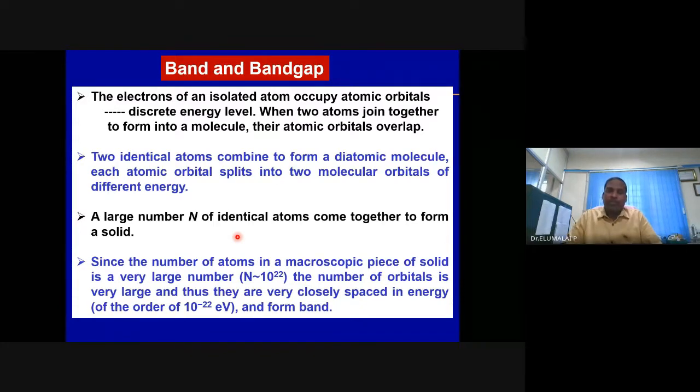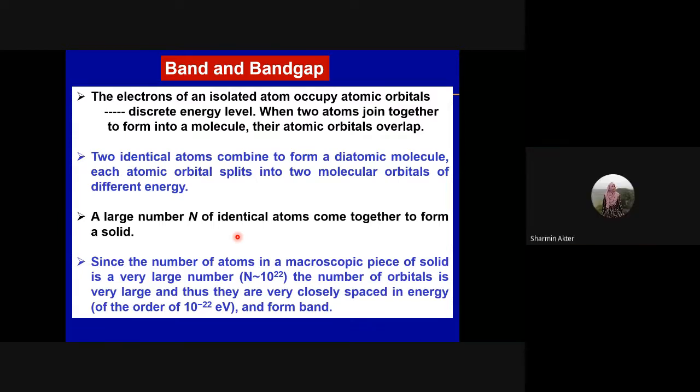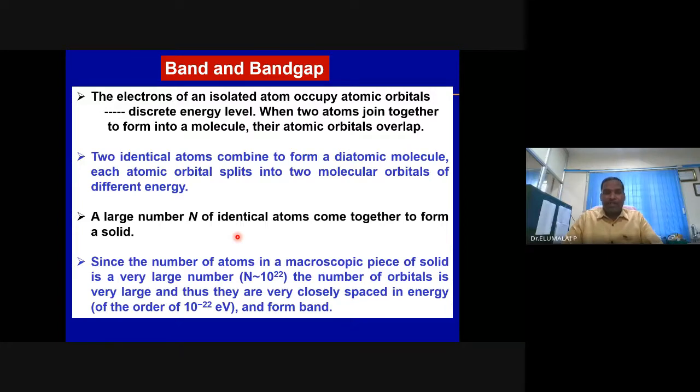If I ask you for a simple element, I will say hydrogen. What is the atomic number of hydrogen? 1. What are the energy levels of the hydrogen atom? It essentially refers to electronic configuration. What is the electronic configuration of a hydrogen atom? 1s1. That 1s1 is the energy level.